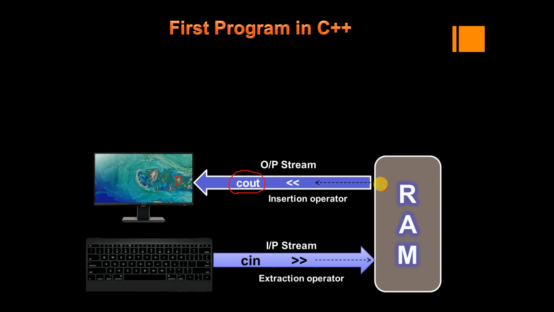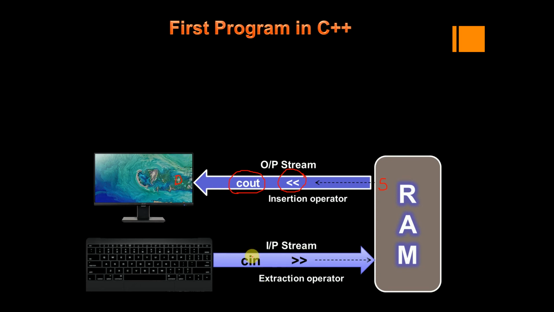Now, how is the data flowing? Data is flowing from RAM memory to cout. This operator is called the insertion operator. This insertion operator tells how the data is flowing, whether the data is flowing towards the cout object or towards RAM memory. Now the data is flowing towards the cout object, meaning from RAM memory the data will be given to the cout object, and the cout object will take the responsibility to display the information on the monitor.